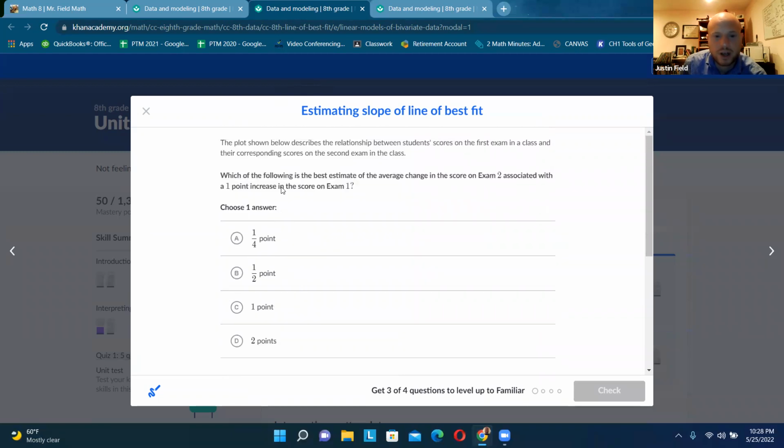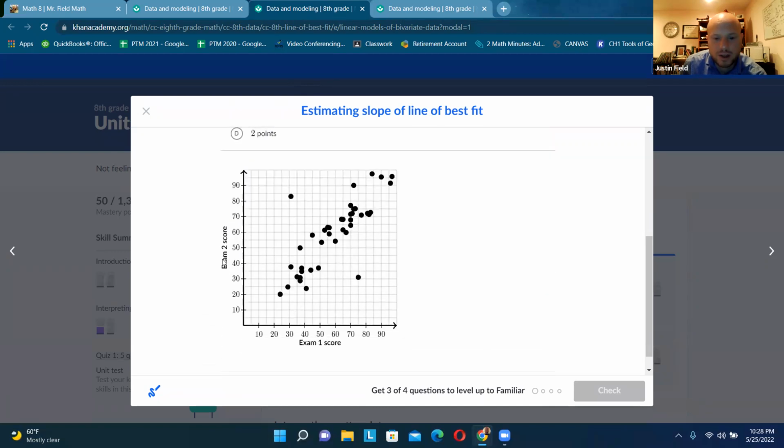So what I'm going to do here is draw a line, and the line of best fit is the line that doesn't have to go through the most dots, but it's closest to the most dots.